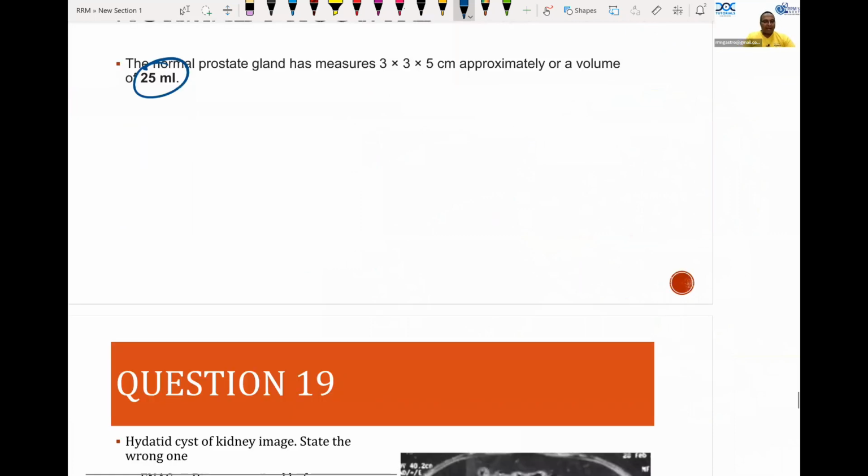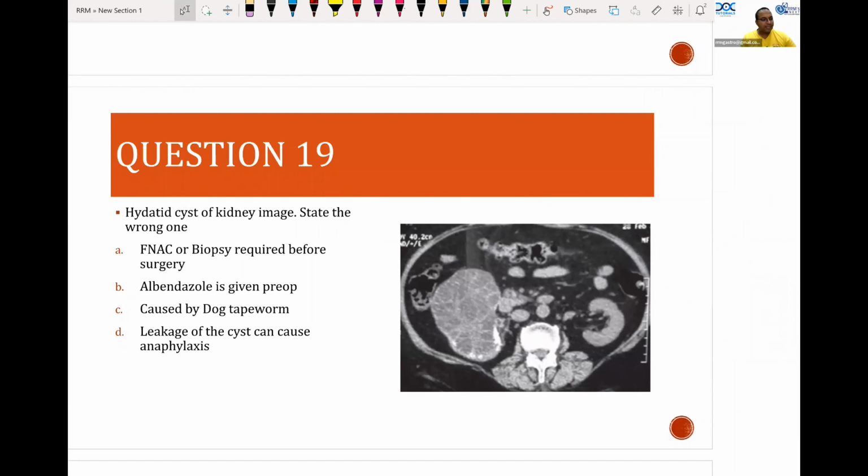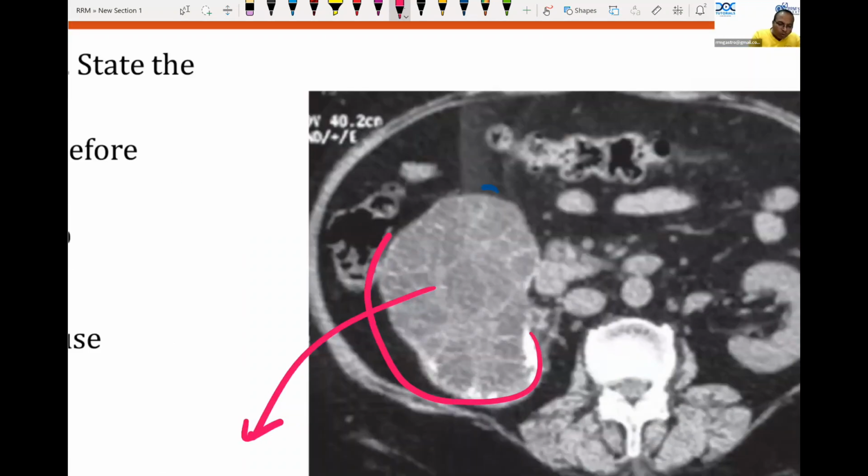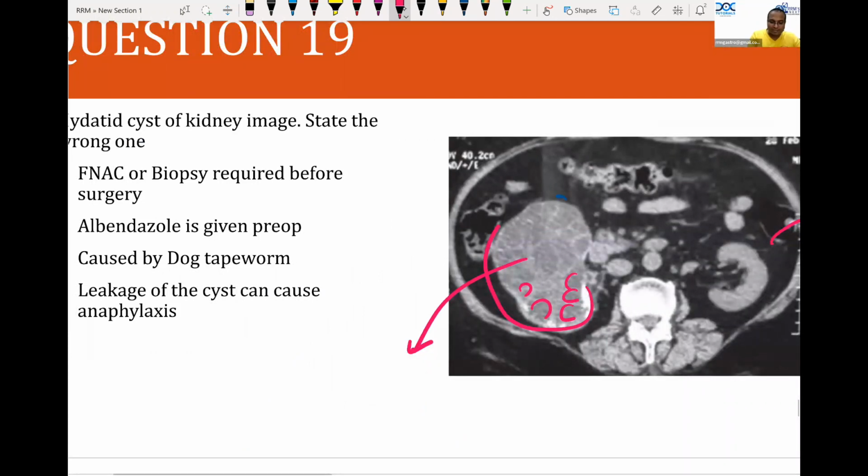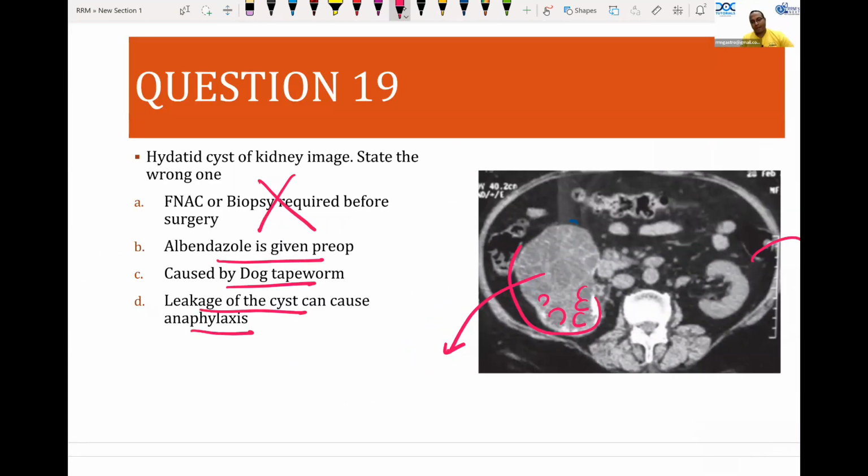Number 19, hydatid cyst image of the kidney is given. State the wrong one. FNAC or biopsy required. Is it a question on a CT scan image of the kidney with the hydatid cyst? It's a CT image. This is a perfect image showing a hydatid. You can see there are multiple daughter cysts like this. So it is a classical hydatid CT. No need of FNAC or biopsy. In fact, if you try to do biopsy, you will leak the cyst and can cause anaphylaxis. Always albendazole is given preoperatively and it is caused by dog tapeworm.